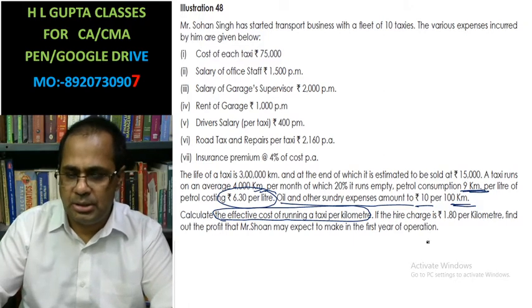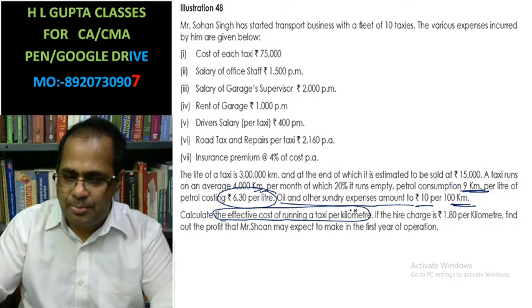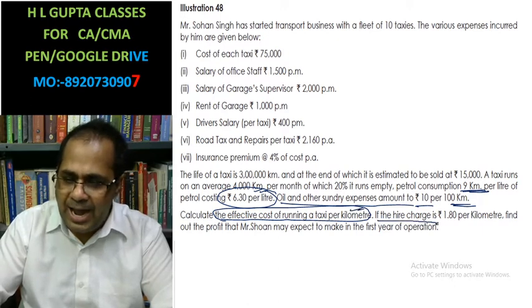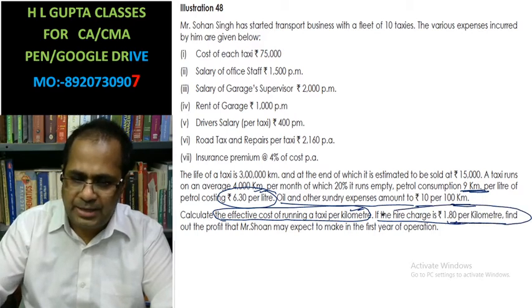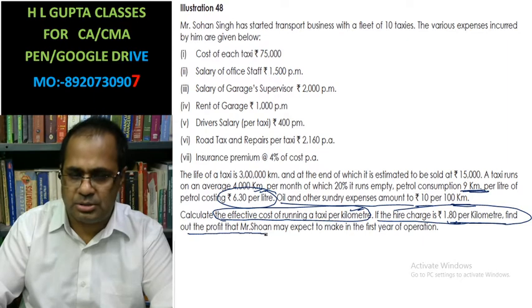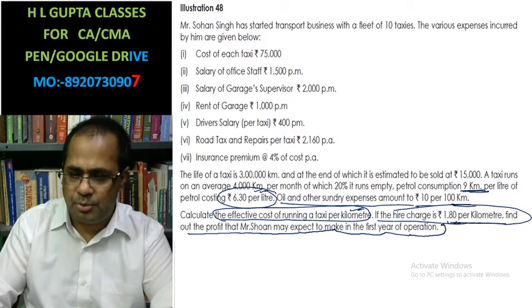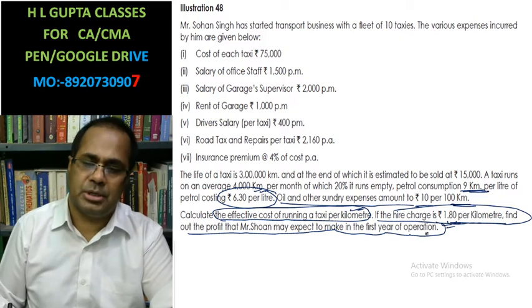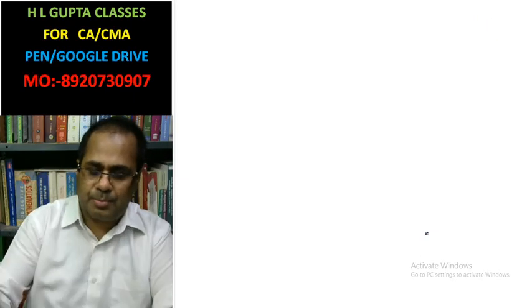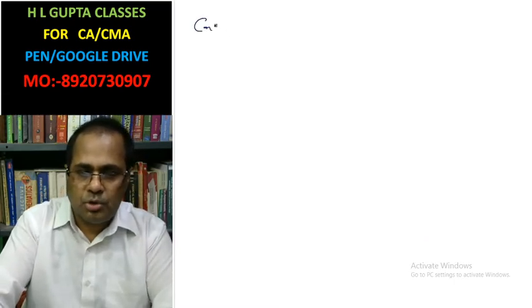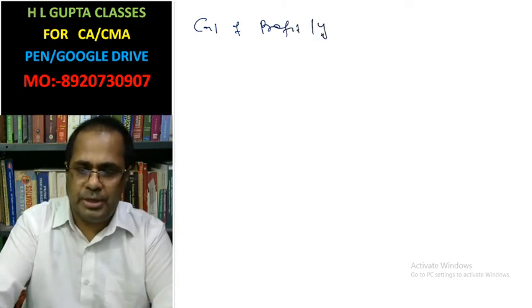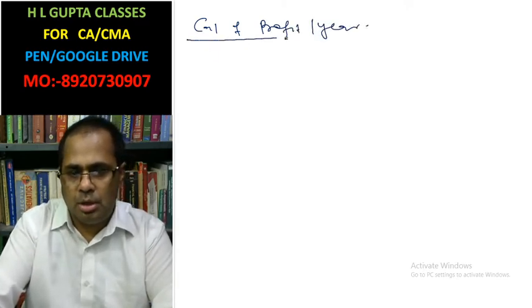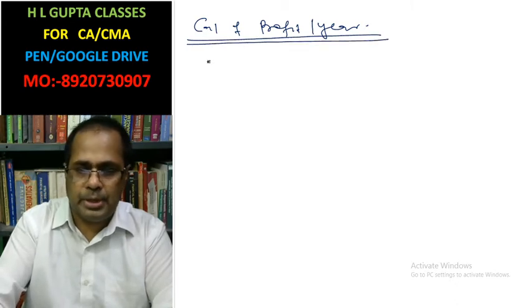Now the question is, this is the effective cost for 100 kilometer revenue. If the hire charges are rupees 1.80 per kilometer, find out the profit the Saran may expect to make in the first year of operation. So you have to find the calculation of profit per year.